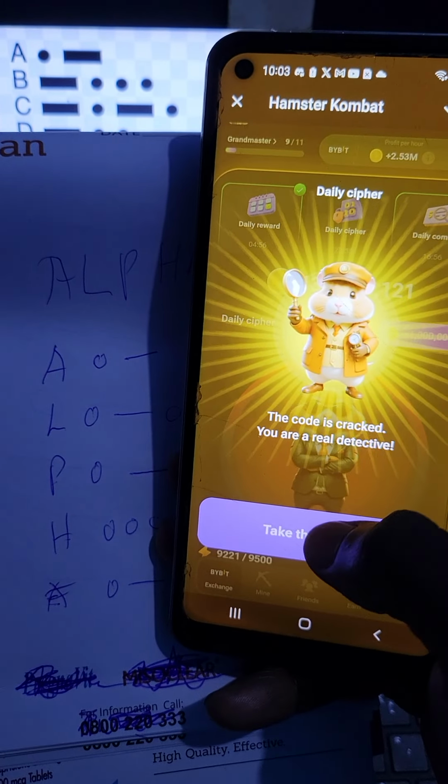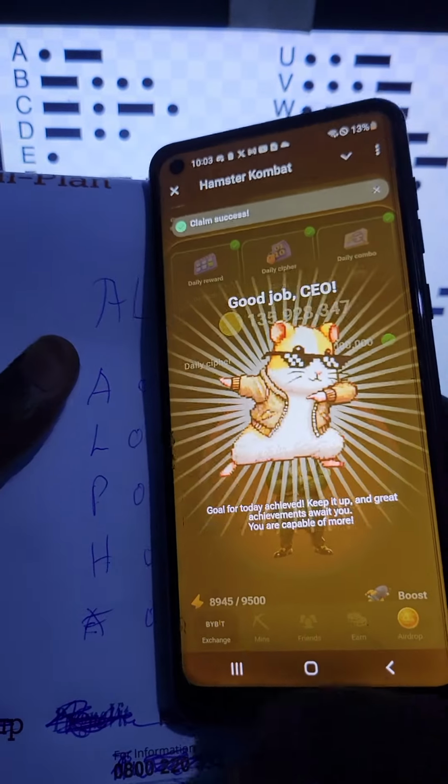Lastly, click on take the prize and you'll be good to go.